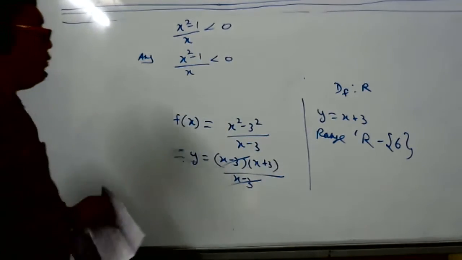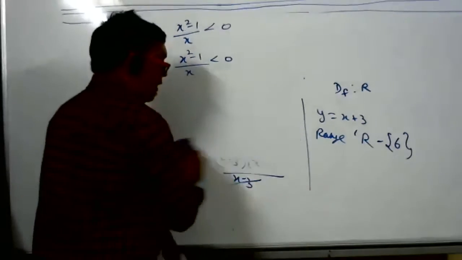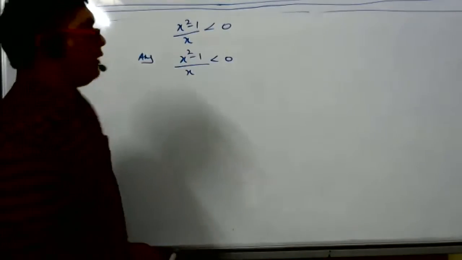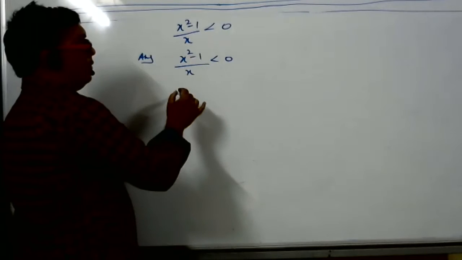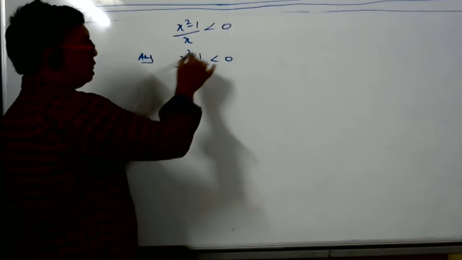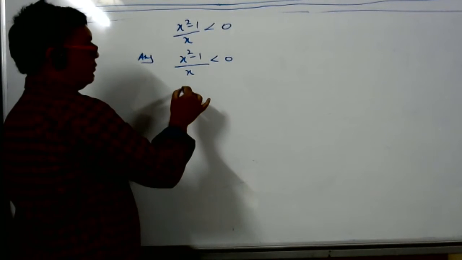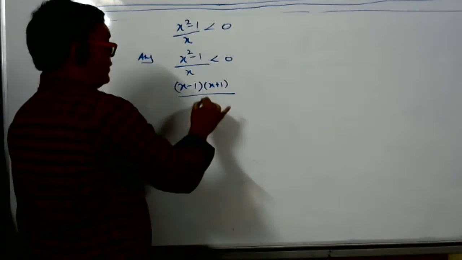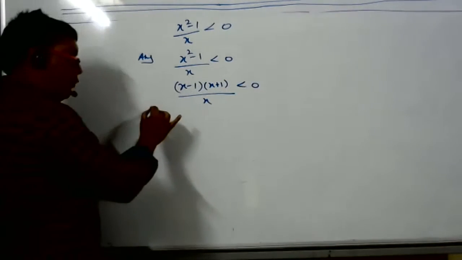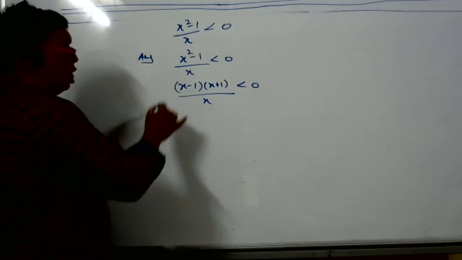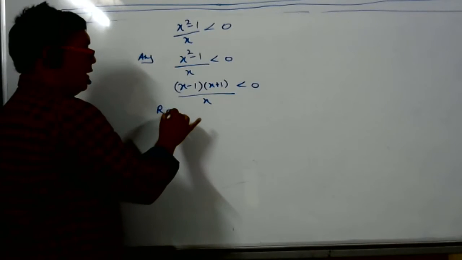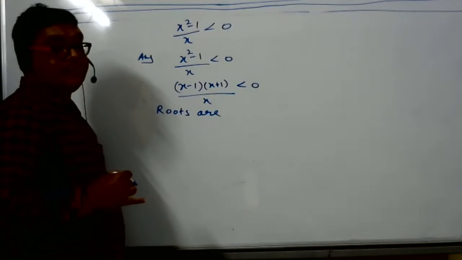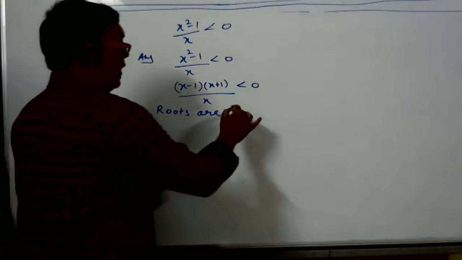Now by the wavy curve method, how to do? Just remember, we have to express it in factor form. So we will find the factors of the numerator. What is the factor of the numerator? Minus 1 and 1. (x minus 1)(x plus 1) by x less than 0. It's a homework sum, I have already done it on Monday. What are the roots here? Minus 1 and 1.